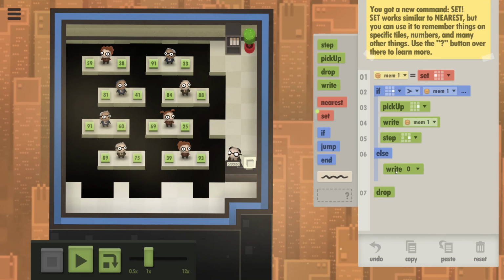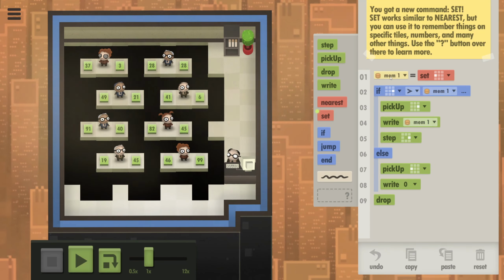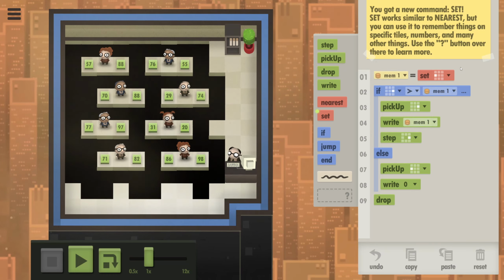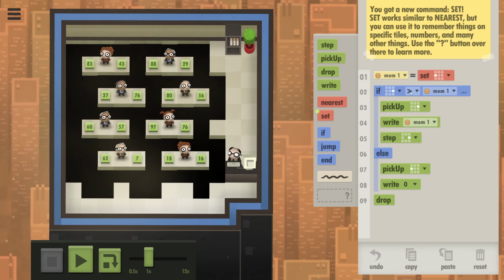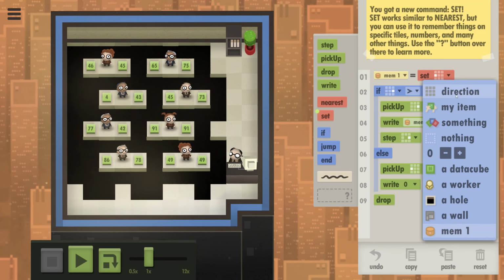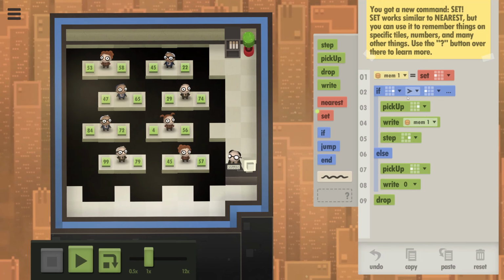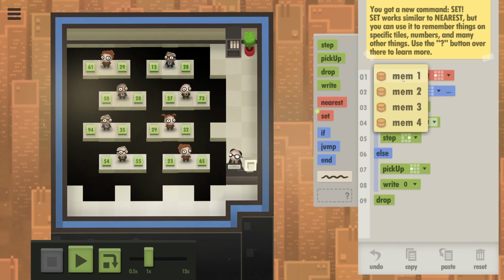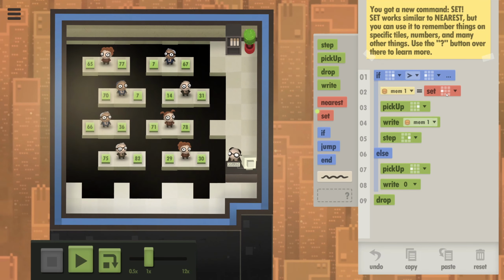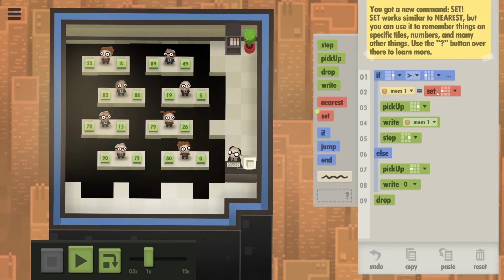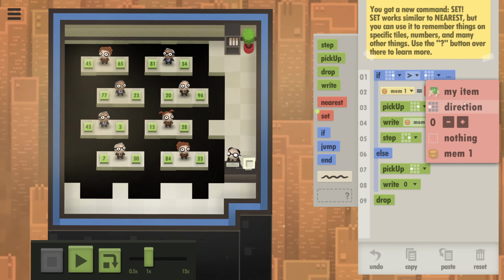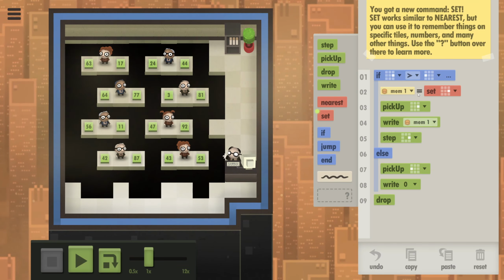This one is kind of weird. Hold on, we should set the memory to the one that has the lowest. So if this one is lower than that one, then we want to set the memory to the lower one, which is this one.